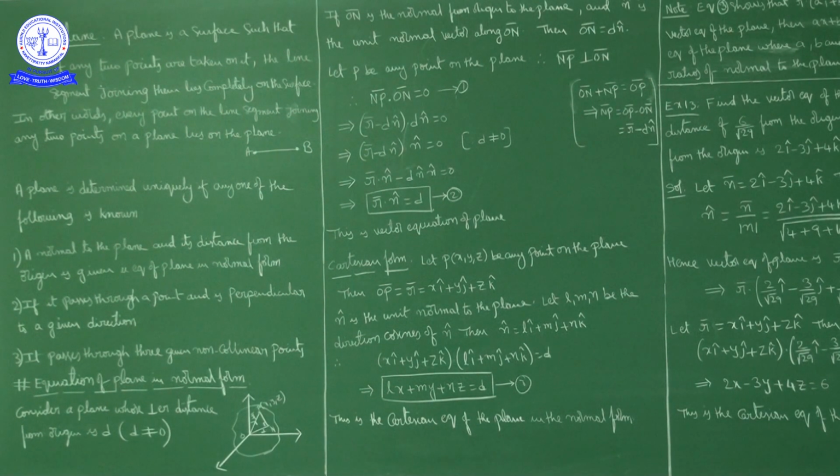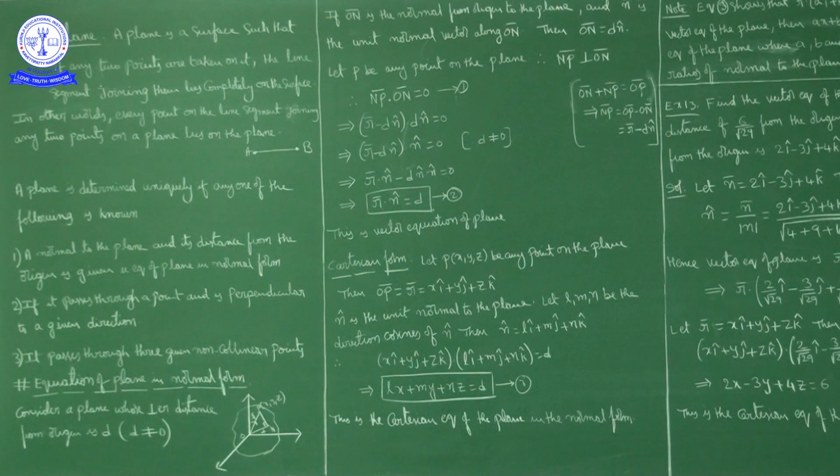The basic definition is: a plane is a surface such that for any 2 points taken on it, the line segment joining those 2 points completely lies on the surface. This is the definition. Now to determine a plane uniquely, we need any one of these conditions. A plane is determined uniquely if any one of the following is known. One is the normal to the plane and its distance from origin is given.